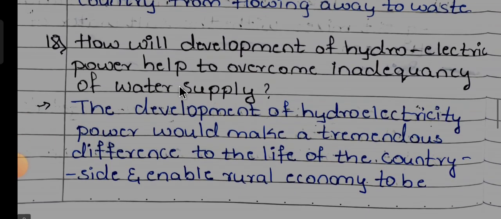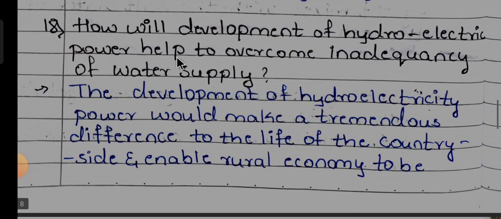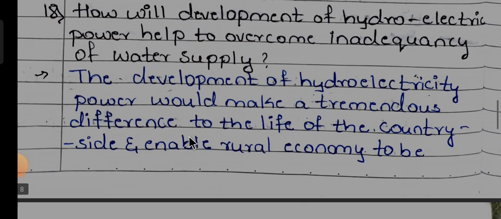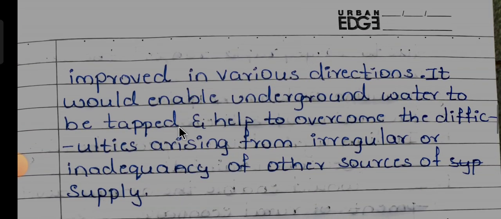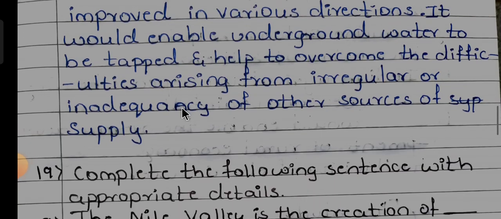Next, 18th question. How will development of hydroelectric power help to overcome inadequacy of water supply? The development of hydroelectric power would make a tremendous difference to the life of the countryside and enable rural economy to be improved in various directions. It would enable underground water to be tapped and help to overcome the difficulties arising from irregular or inadequacy of other sources of supply.